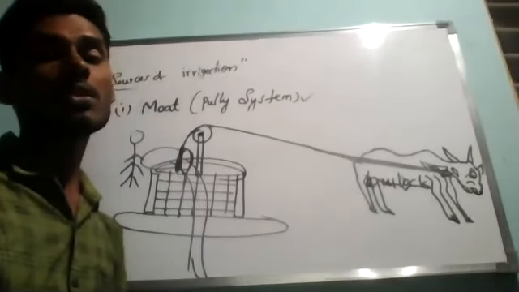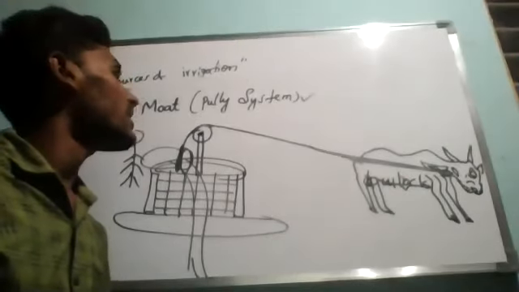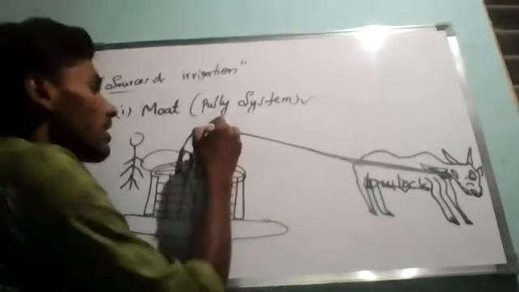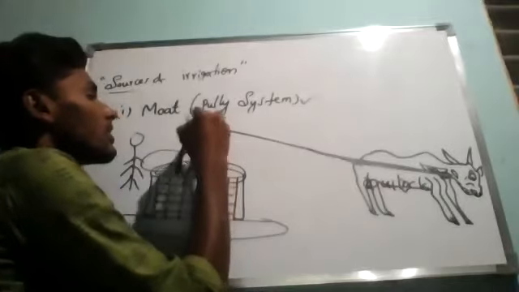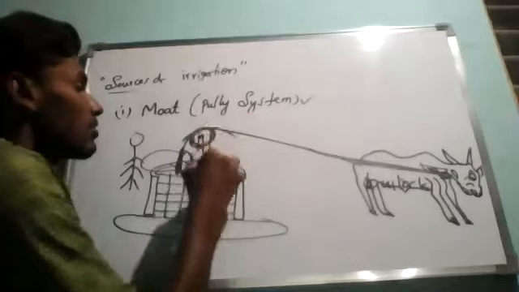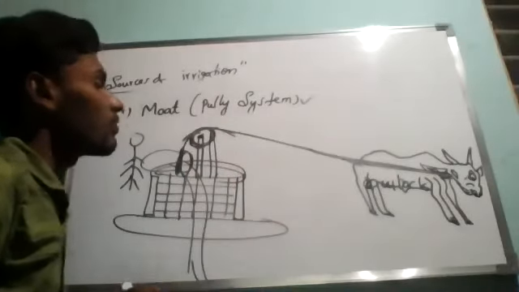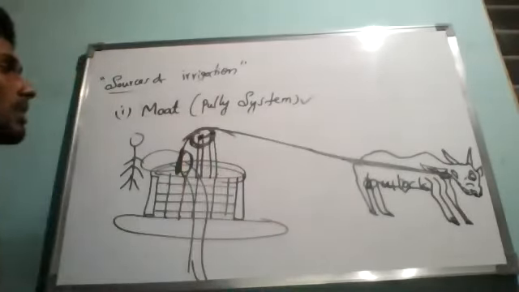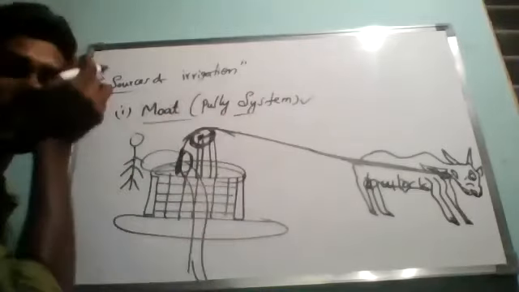Understanding. So this is the first traditional method of irrigation, called the pulley system. Here we are using one pulley, and that is why it is called the pulley system. By using this pulley system, we can draw the water. This is also called the moat, or the pulley system.